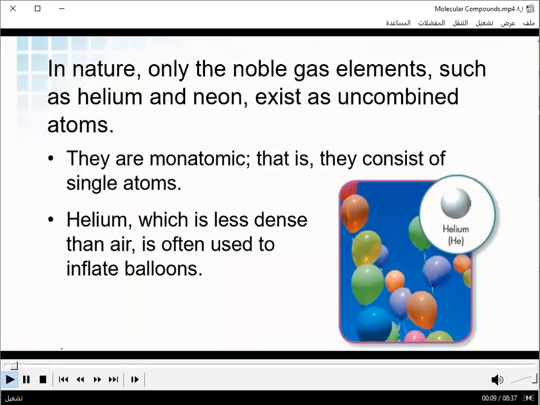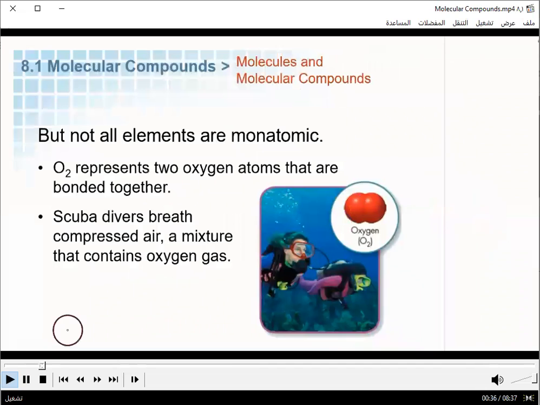Most of the elements on the periodic table are reactive because they don't have complete octets of valence electrons. Remember that only the noble gas elements begin with complete octets. So in nature, the noble gases can't exist as individual atoms. They are monatomic, single atoms. All of the other elements tend to bond either with each other or with other elements to create compounds in nature. One example is oxygen.